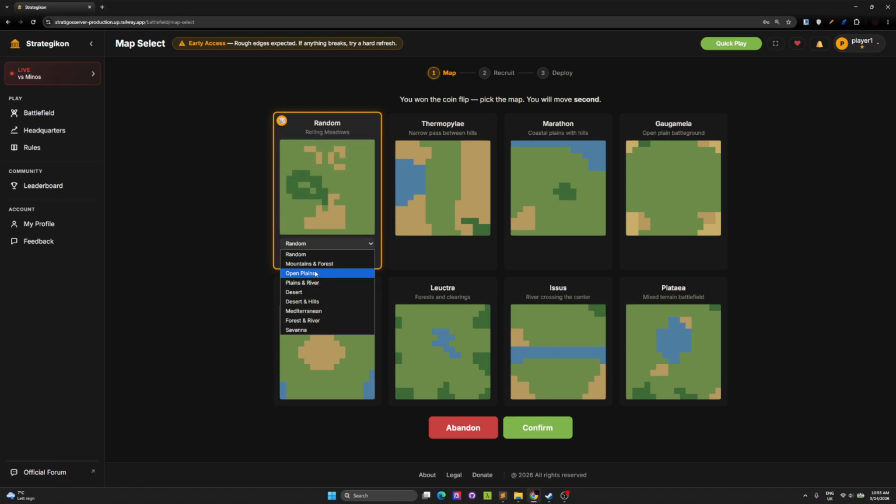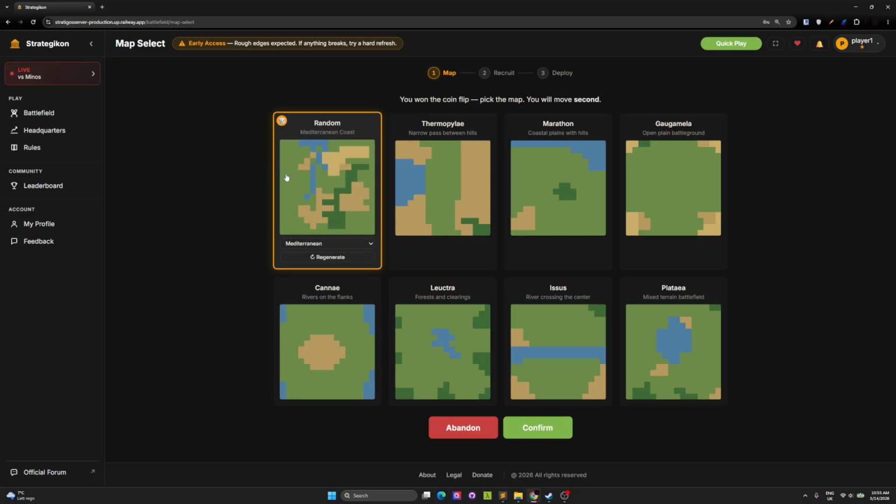Let's choose something like Mediterranean, because why not? That one looks great. There are 5 different types of terrain: rivers, hills, desert, and forest. Each style is 16 by 16. Chess is 8 by 8, so it's double the chess when it comes to board size. Each terrain has its unique effects. Okay, we have a different map, which is layer number 1.